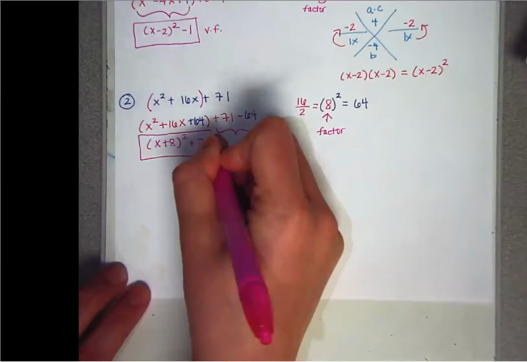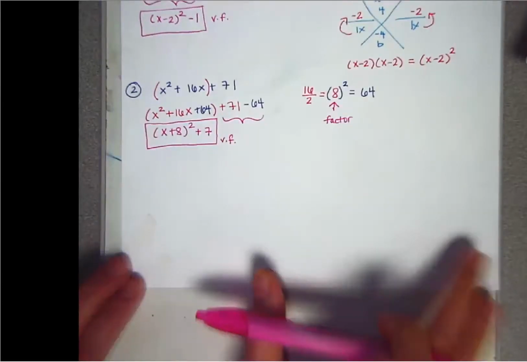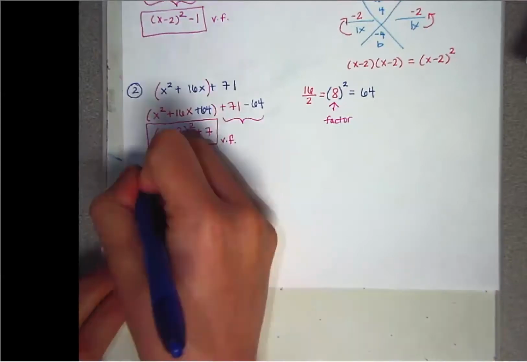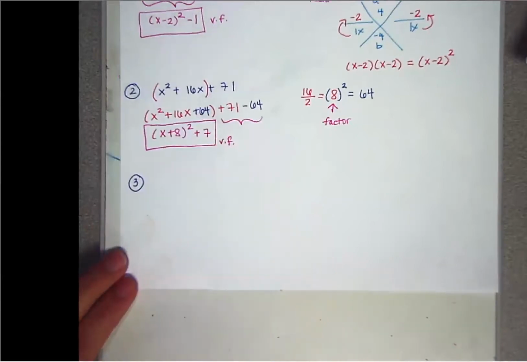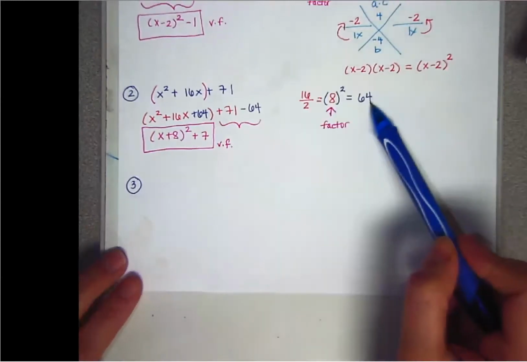So that is our vertex form. This next one you'll do on your own. And the quiz is going to ask you 2 questions. The first one is going to be, what number are you adding on the inside? So for number 2, the answer would have been 64. So that's the one we added.